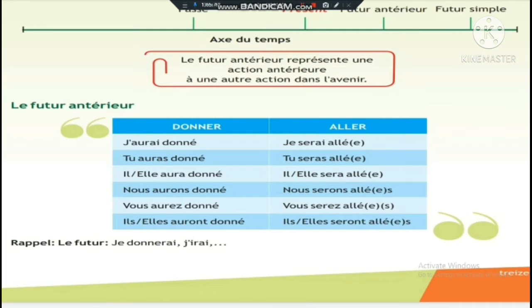We have to learn the conjugation of être and avoir in the future anterior. These questions would not be asked like "conjugate in the future anterior". In the last chapter, Météo et temps, you will be taught a section that has all the grammar taught in this lesson, and this grammar is also an important part of it. We'll see the next slide.